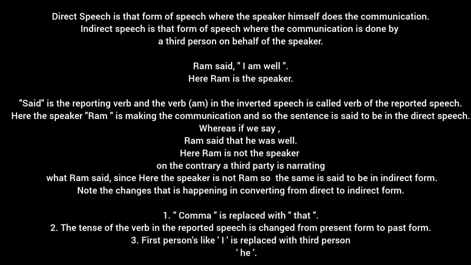Now, what are the noticeable changes that we find when we change from the direct form to the indirect form? The first noticeable change is that the first person is changed into the third person. Like in the direct form we have I, and in the indirect form we have he, that is, the third person. That is the first change: whenever we change from the direct form to the indirect form, the first person changes to the third person, right? That is the first noticeable change.